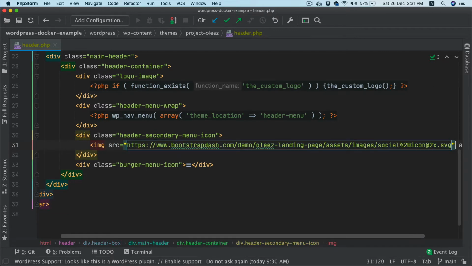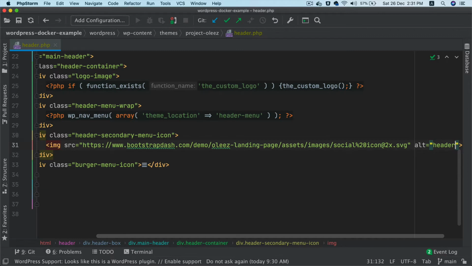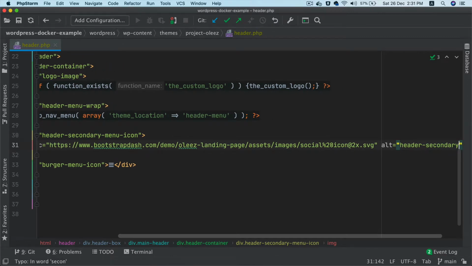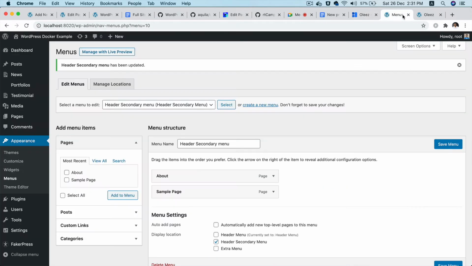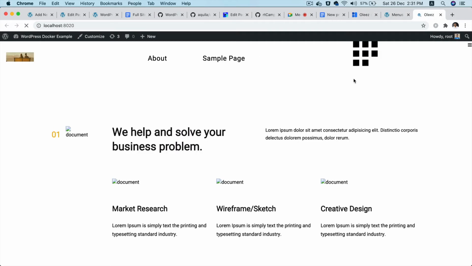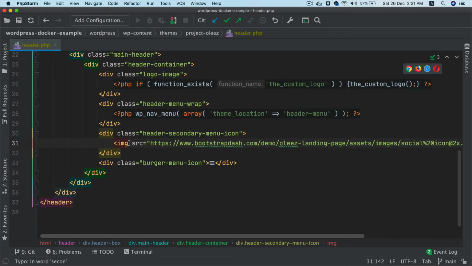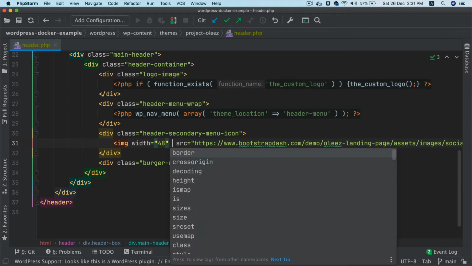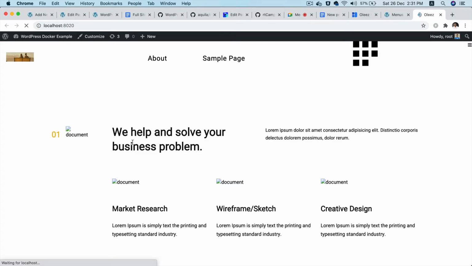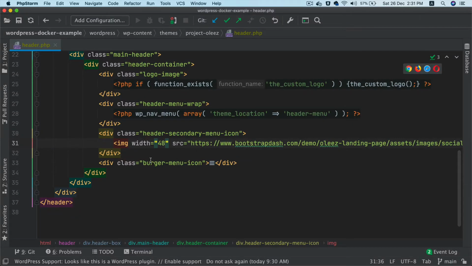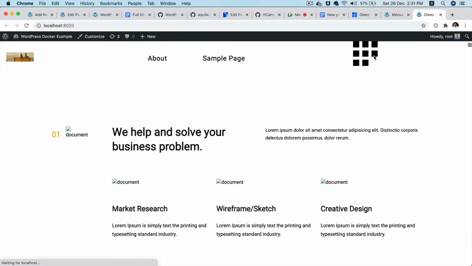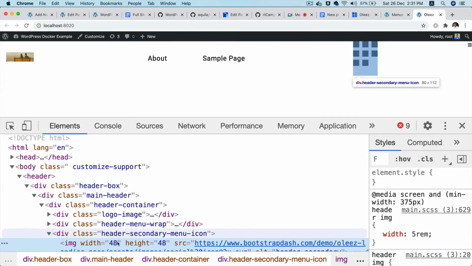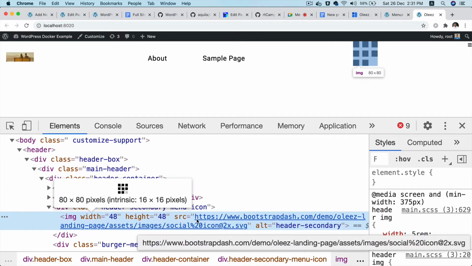Image source header secondary. Let's go back. There you go, it's here, but we need to change the width and the height. Width, let's go with 48. Height, let's leave the height for now, just go with width. It's not working. Why it's not taking the width and height? Yeah, I did. Anyways, we have to add it by the CSS, I guess.